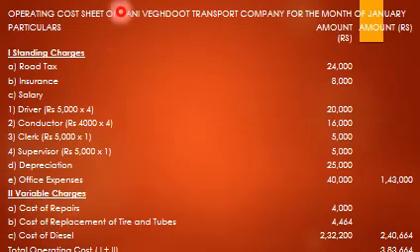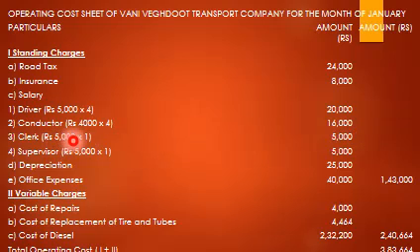So here is the operating cost sheet of Vani Vegzu Transport Company for the month of January. Particulars, amount, standing charges: road tax, insurance, salary. Road tax is already calculated, 24,000. Insurance 8,000. Salary: driver, conductor, clerk, supervisor. 4 buses, 4 drivers, 5,000 per month for each. So 5,000 into 4, 20,000. Conductor 4,000 into 4, 16,000.